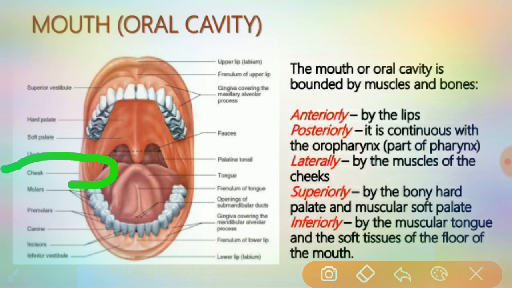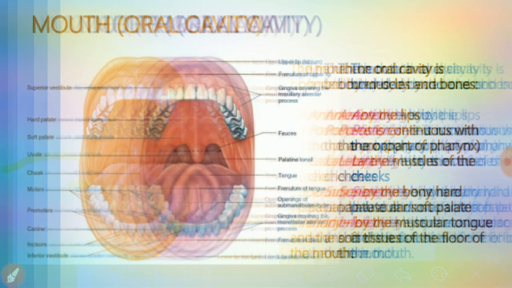Superiorly, the bony hard palate and the muscular soft palate are present over the mouth or oral cavity. Inferiorly, the muscular tongue and the soft tissues of the floor of the mouth are present. So the mouth or oral cavity is bounded by these muscles and bones.